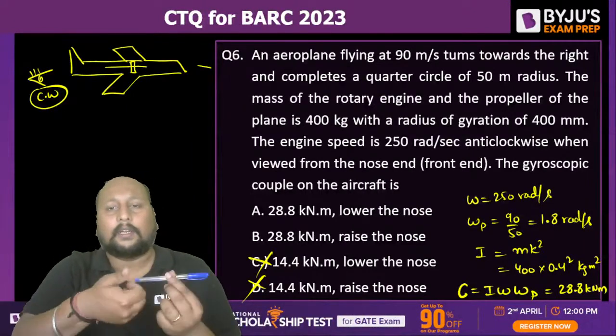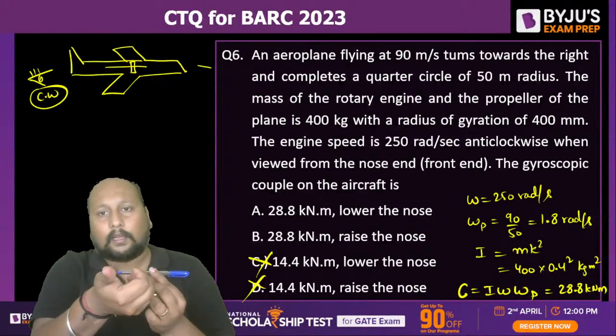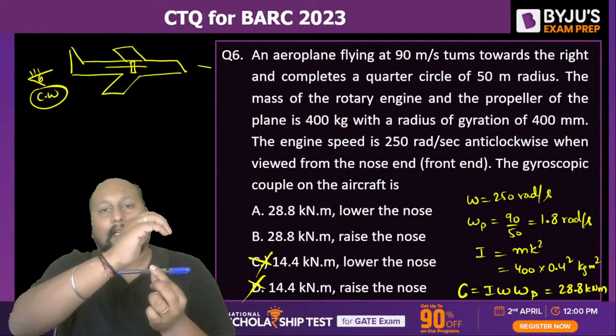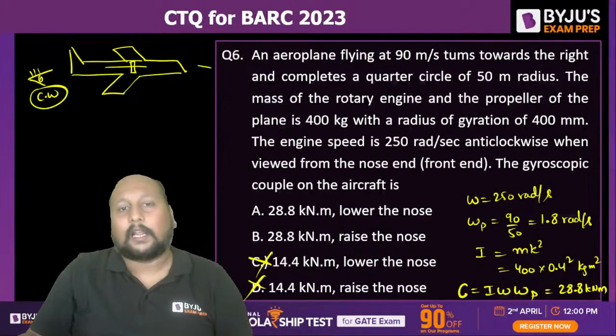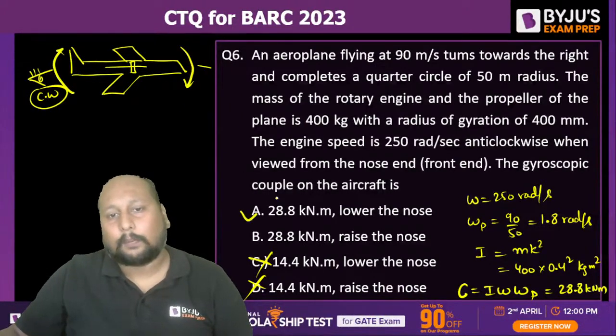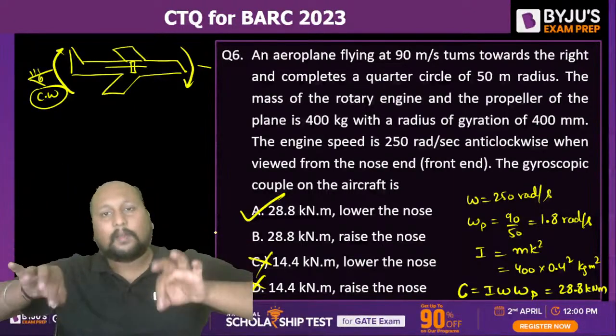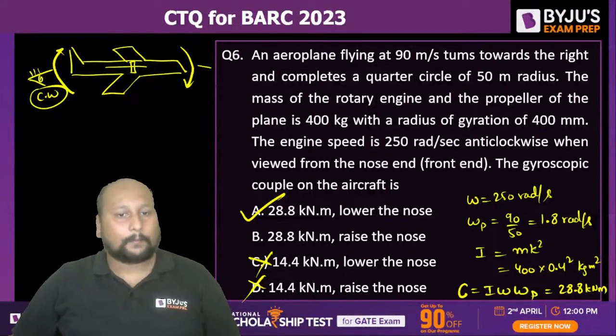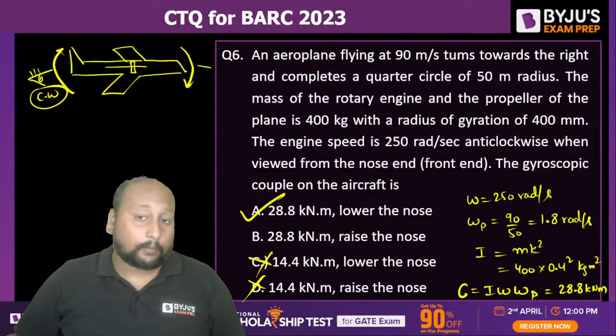So if the aeroplane is turning towards right, this will be your active gyroscopic effect. So opposite will be the reactive. So the front portion will try to move downward. This will be the gyroscopic effect. That means option A, the front side will be going downward. That is the gyroscopic effect that we will be getting. Option A.